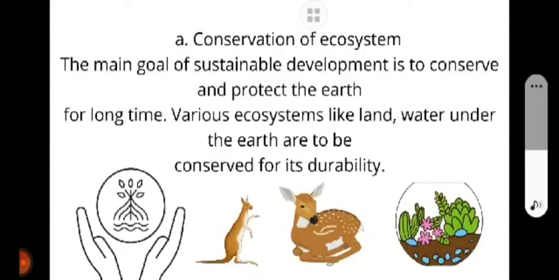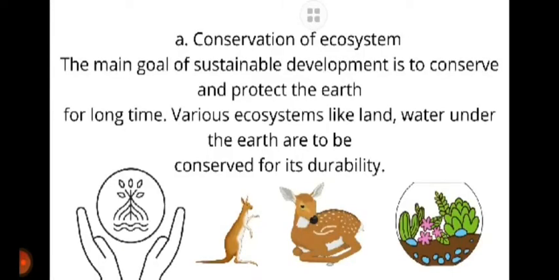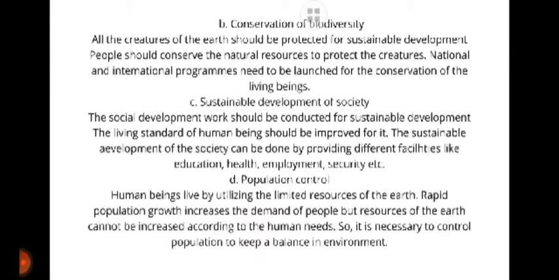Conservation of ecosystem. The main goal of sustainable development is to conserve and protect the earth for a long time. The various ecosystems like land and water under the earth are to be conserved for their durability. Conservation of biodiversity. All the creatures of the earth should be protected for sustainable development. The sustainable development of the society. The social development work should be conducted for sustainable development.